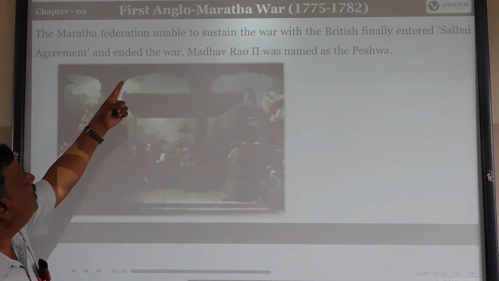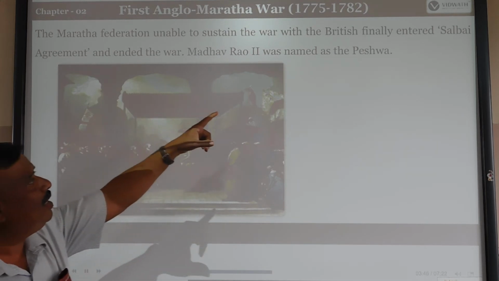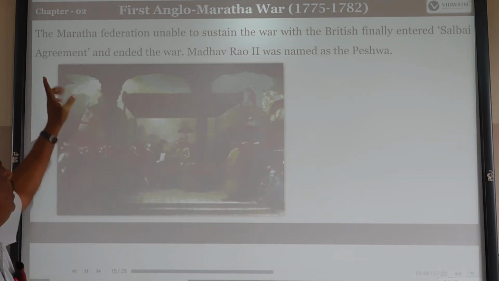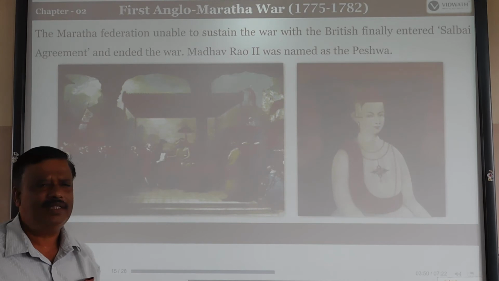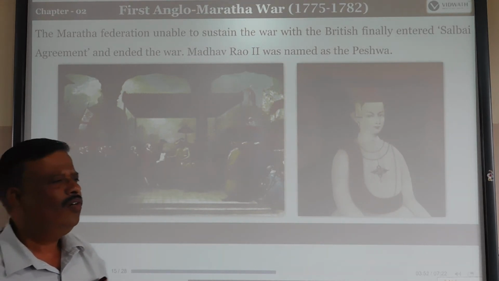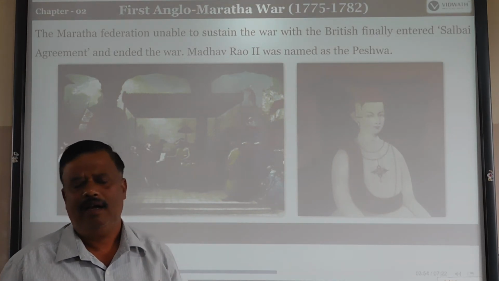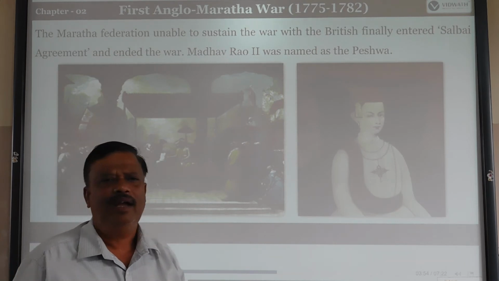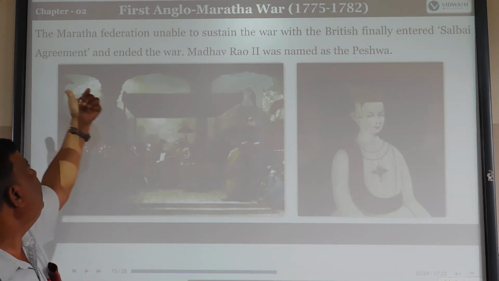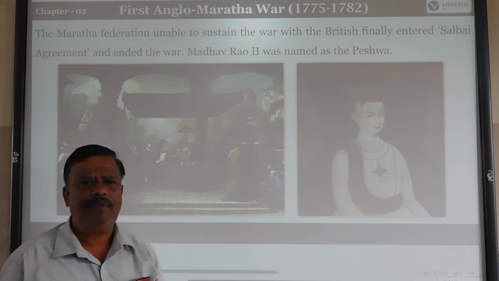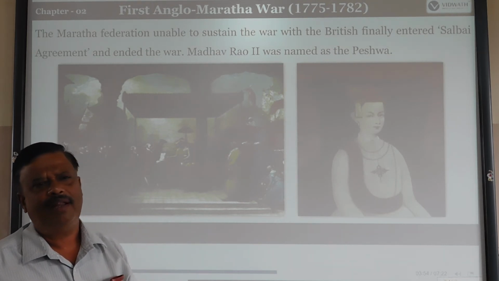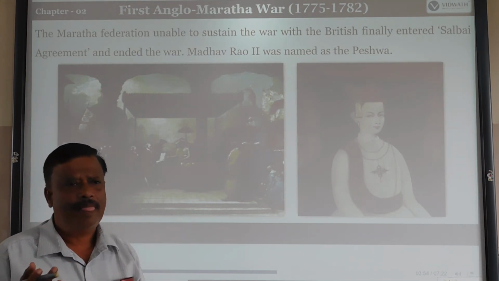The Maratha Federation, unable to settle the war with the British, finally entered the Salbai agreement. The Maratha Federation was also not ready to fight against the British, so they came to the agreement called the Salbai agreement, between the Marathas and the British.